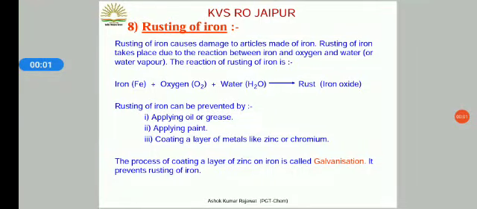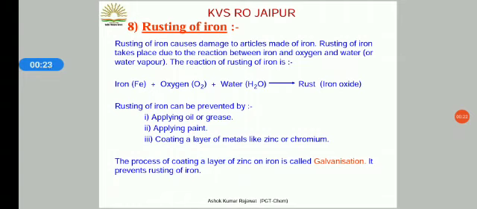Now the next chemical change which is taking place around us, we can observe in many iron articles: the rusting of iron. Rusting of iron causes damage to articles made of iron. Rusting of iron takes place due to reaction between iron, oxygen and water or water vapors.